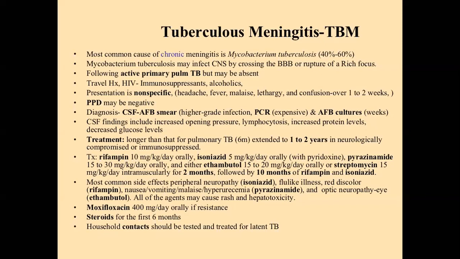The other investigation for tuberculosis meningitis is neuroimaging like CT scan brain or MRI brain, and the findings are cerebral edema, hydrocephalus, any evidence of stroke, meningeal enhancement, and finally multiple tuberculomas seen on the CT scan brain. The treatment is symptomatic treatment plus anti-tuberculosis therapy. The duration of anti-tuberculosis therapy is from 9 months to 1 year, with different anti-tuberculosis drugs like rifampicin, isoniazid, pyrazinamide, ethambutol, streptomycin, and with steroids.